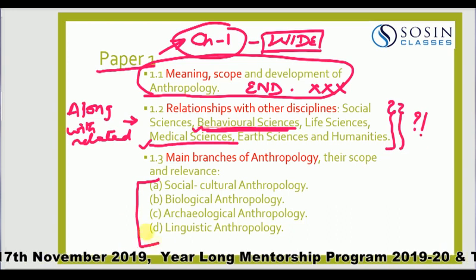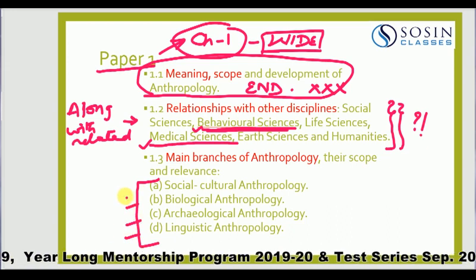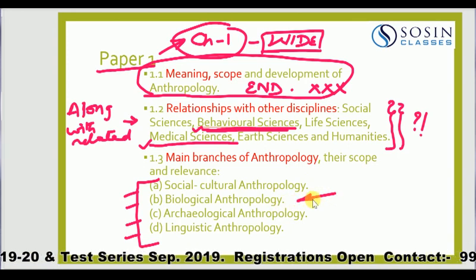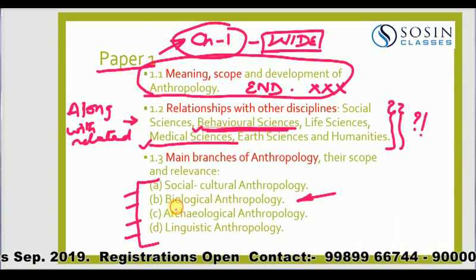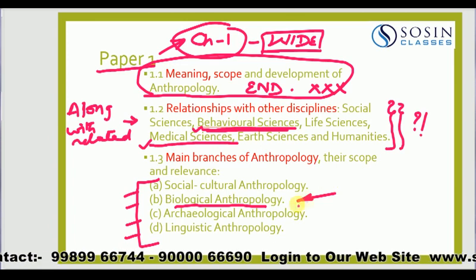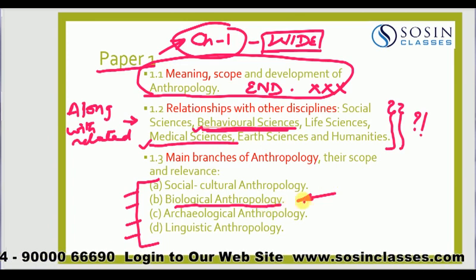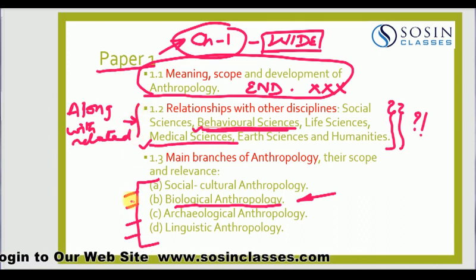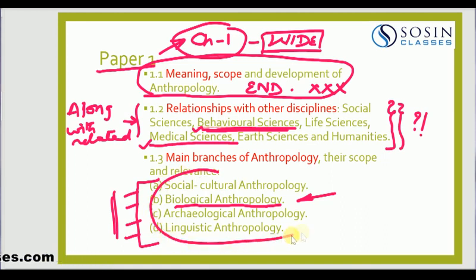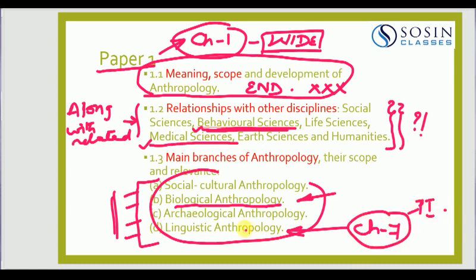That's what I was showing to you in that picture a little while ago. And these topics have to be done. So for example, when you are starting to study biological anthropology, this particular part you would be covering there, as an exclusive topic, whether it is given small or big. Similarly, this topic also has to be done as and when you come to those related areas. For example, linguistic anthropology. You have a special chapter called chapter 7 in paper 1. When you do that particular topic, you will come here and do linguistic anthropology.